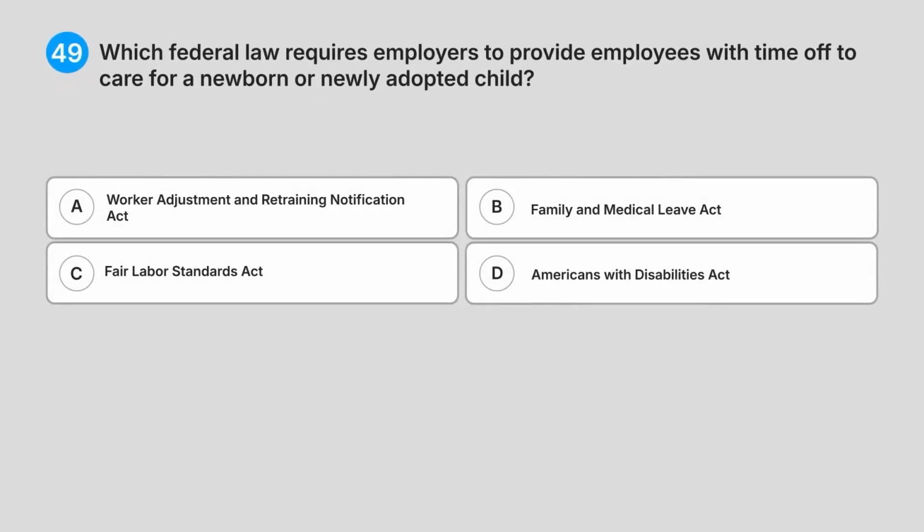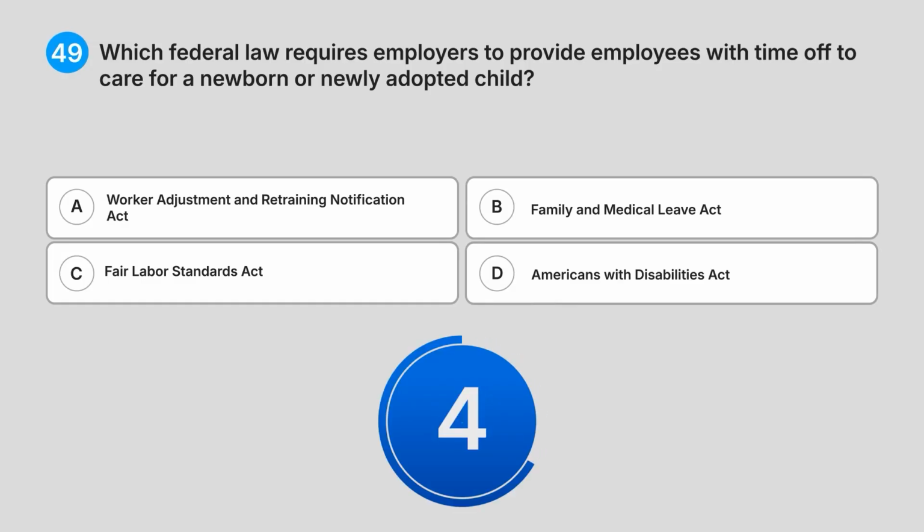49. Which federal law requires employers to provide employees with time off to care for a newborn or newly adopted child? A. Worker Adjustment and Retraining Notification Act. B. Family and Medical Leave Act. C. Fair Labor Standards Act. D. Americans with Disabilities Act. Can you guess the answer?